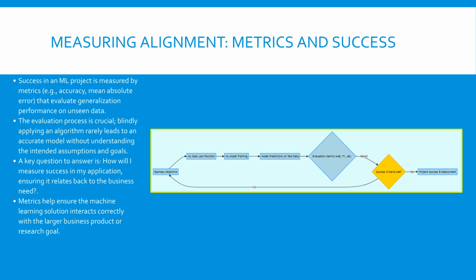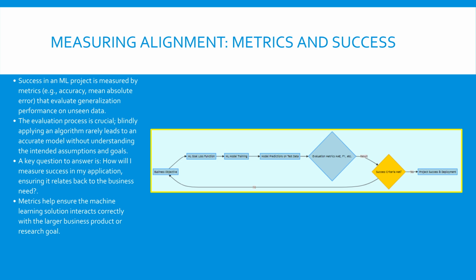Therefore, success must be defined by clear metrics that directly relate back to the original business question asked in slide 2. For example, if the business goal was fraud detection, a high recall metric might be more valuable than pure accuracy. This ensures that the ML system is not only running correctly, which is reliability, but that its predictions are actually useful and interact well with other parts of the system, which is maintainability and adaptability. What did we learn here? The crucial point is that measuring success is vital to the iterative process.